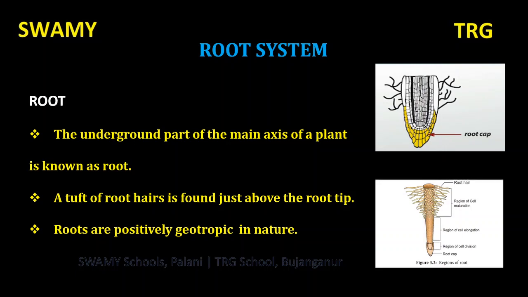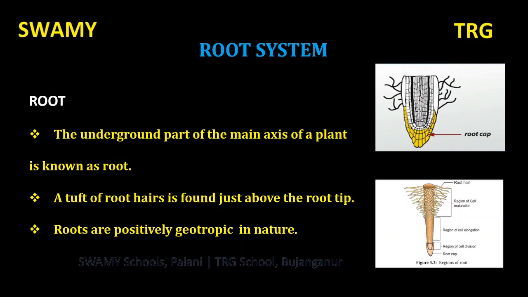Roots are positively geotropic in nature. Why do we call roots positively geotropic? That means root always grows towards the soil. That is called positively geotropic.